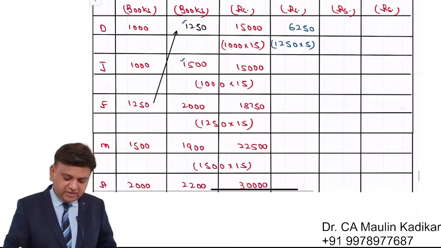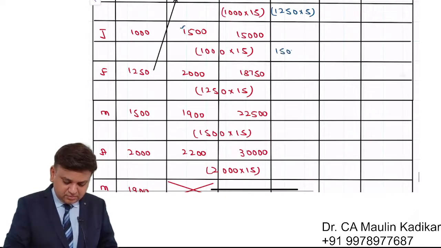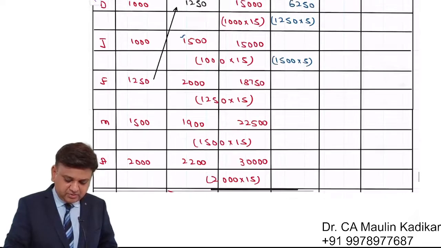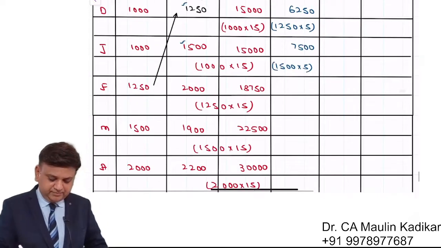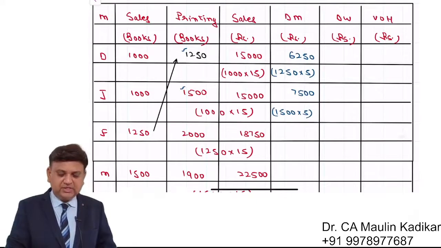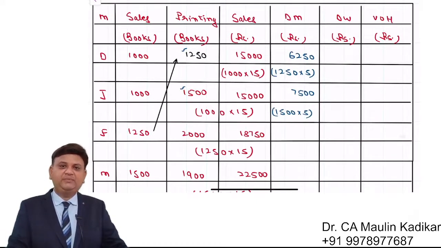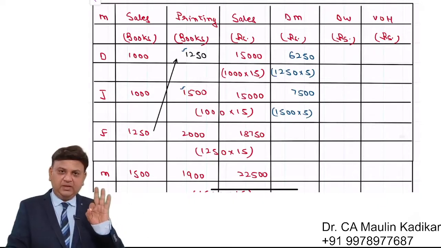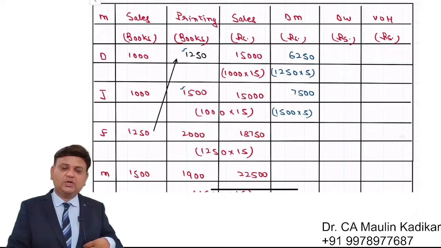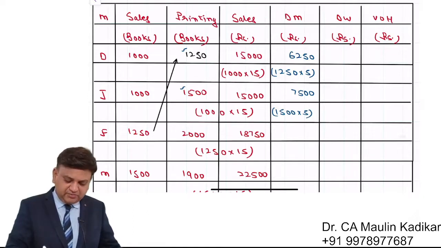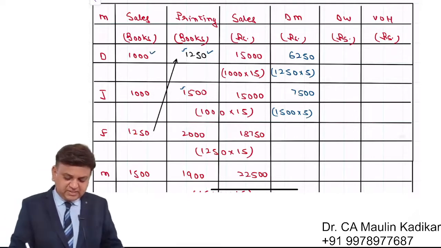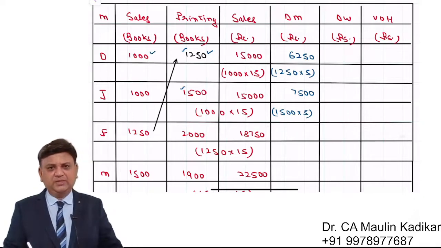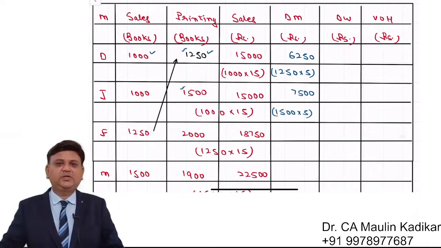Next, it is 1500 number of books into 5 rupees per unit. That comes to 7500. And so on, we are required to consider the direct material cost. Always remember that whatever the variable production cost is connected to the number of units that we produce and not the number of units that we are going to sell. That is the reason the number of units that we have printed over here, because it is like a publishing company. So the number of books that we have printed into direct material cost per unit will give the total direct material cost.